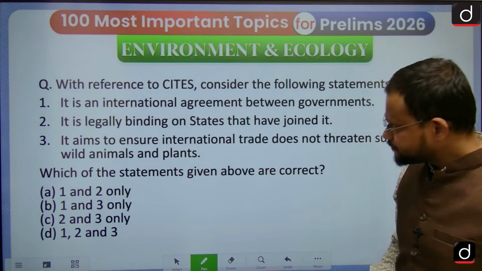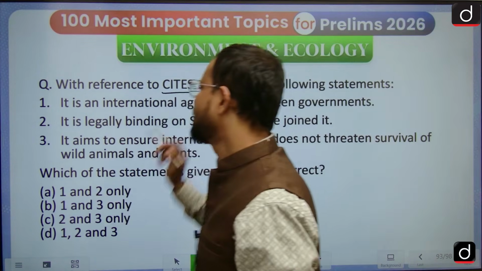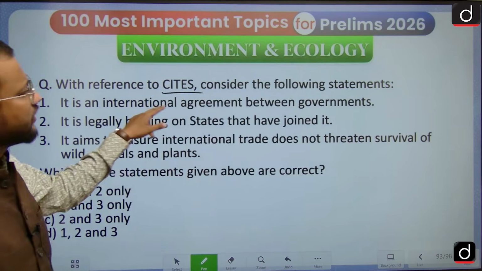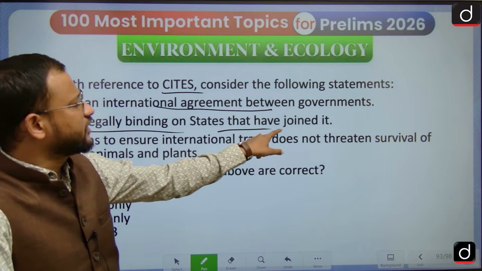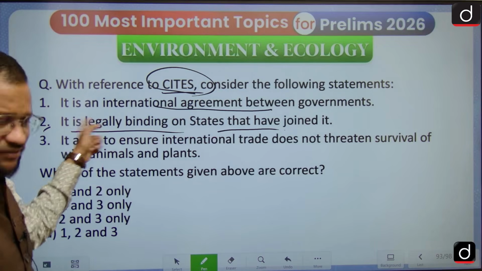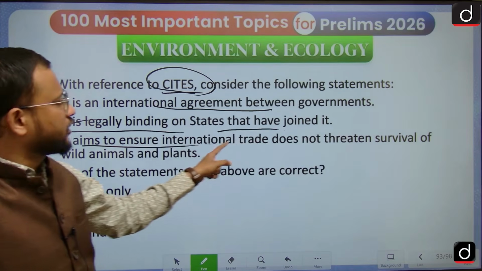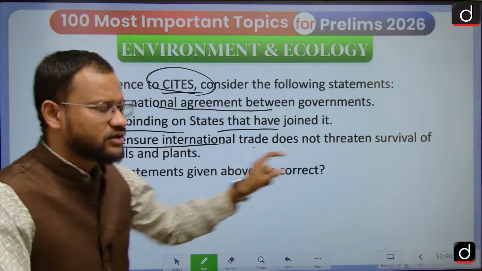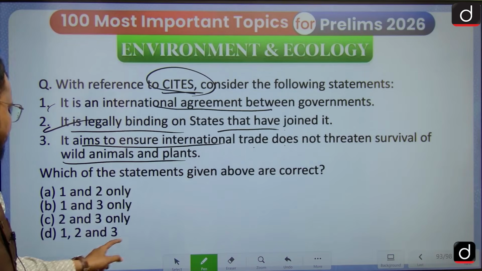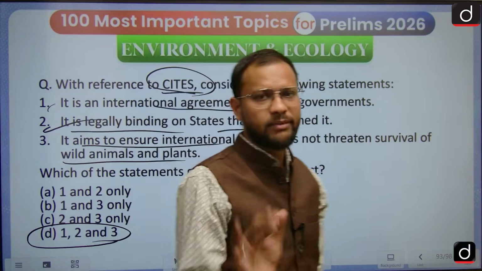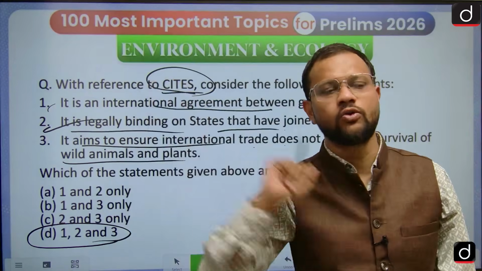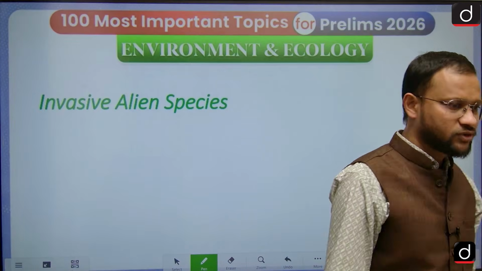See this question then. It is an international agreement between governments. It is legally binding on the states that have joined it, and it aims to ensure international trade does not threaten the survival of wild animals and plants. So you are free to do trade, but not in a way that leads to their endangerment.